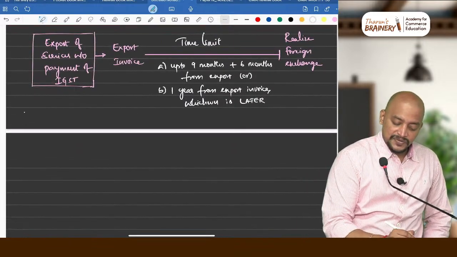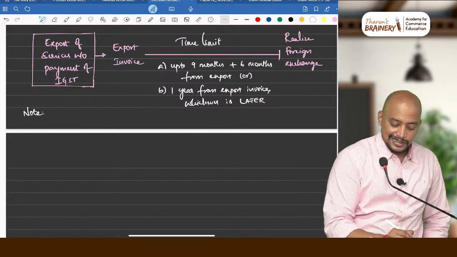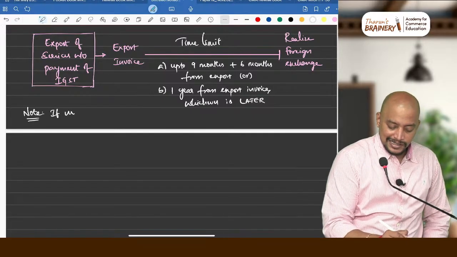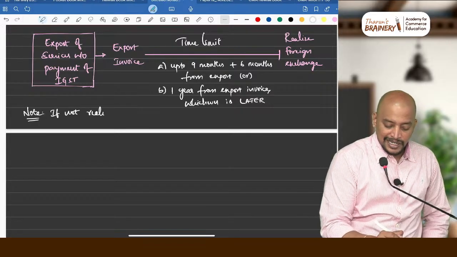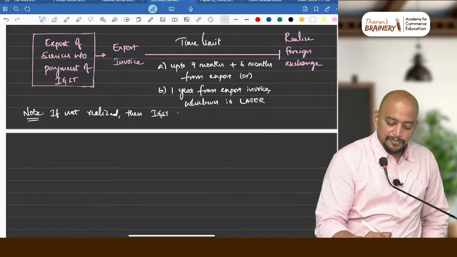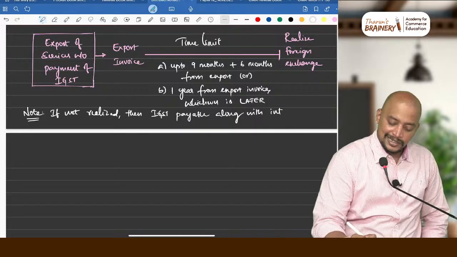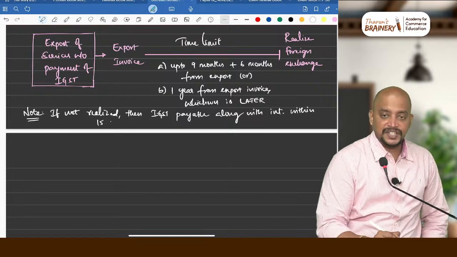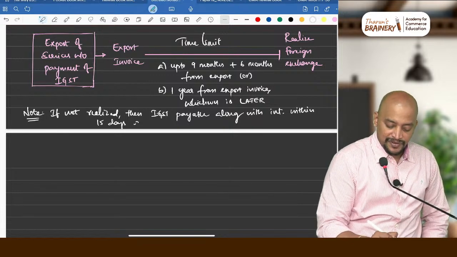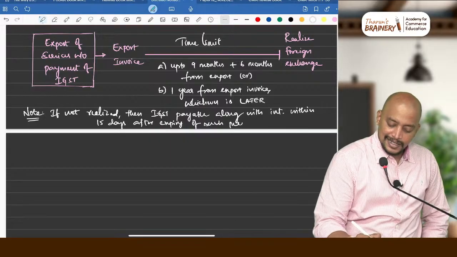If not realized within the above time limit, then IGST is payable along with interest within 15 days after expiry of such period.